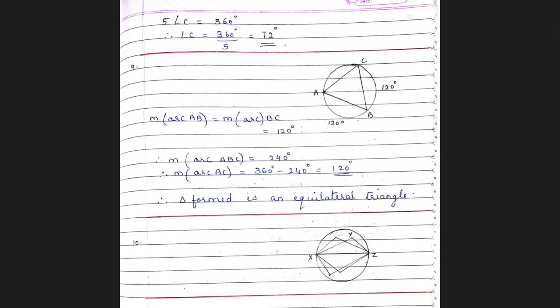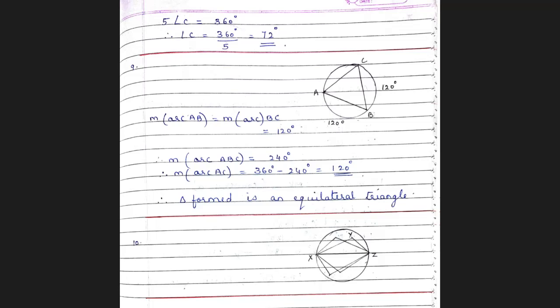Question number 9. Points A, B, C are on a circle such that the measure of the arc AB equals the measure of the arc BC equals 120 degrees. No point except point B is common to the arcs. Which type of triangle is ABC? So they have given you arc AB is 120 degrees, measure of arc BC is also 120. So what is the sum of arc AB plus BC? 240. Now, how to find the remaining arc AC? Subtract it from 360. 360 minus 240, you get 120. That means all three arcs are 120 degrees.